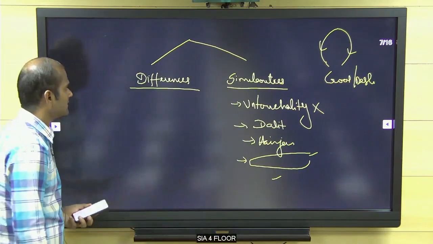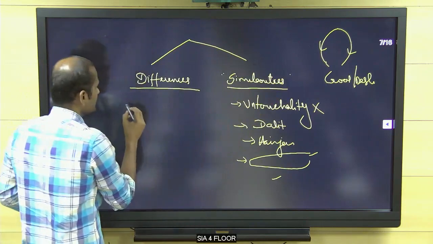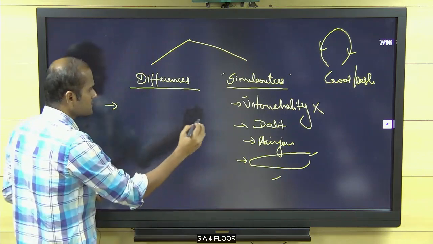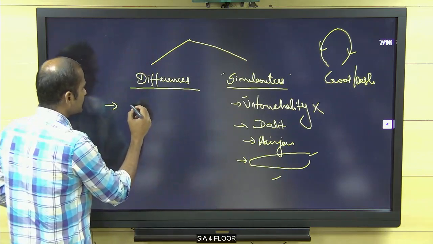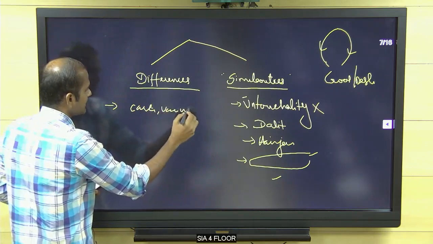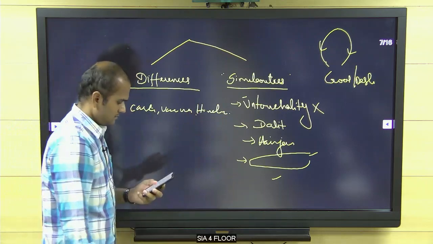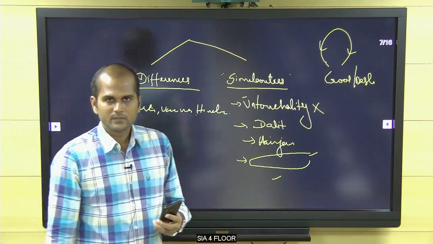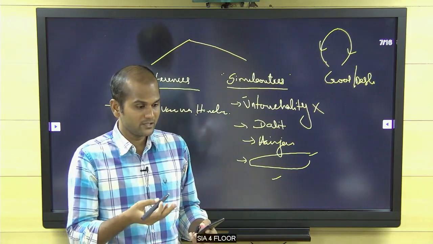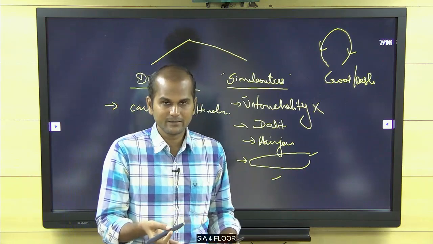Now you come to differences. As many similarities as there are, that many differences are there. While Gandhiji was confined to opposing untouchability, Ambedkar opposed casteism, opposed Varna, opposed Hinduism itself. Even today, some people try to give a colorful version of Hinduism to Ambedkar, but he himself opposed it.